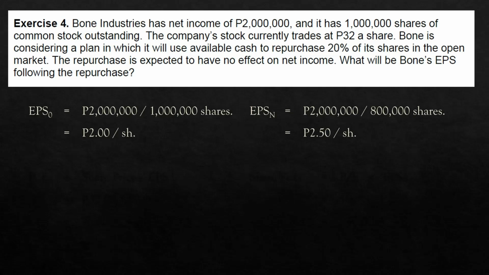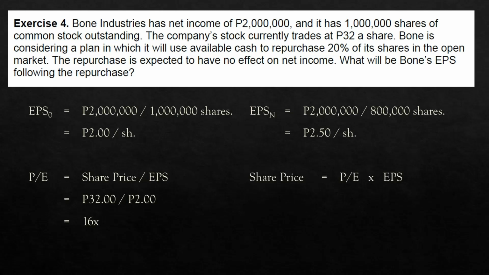Now, when the company's PE ratio is not expected to change, let's calculate the PE ratio. Originally, it was 32 pesos over 2. That is 16 times. We would expect an increase in the stock price owing to the lower number of shares outstanding. Again, assuming that the PE ratio is not going to change, the share price will be equal to, of course, PE ratio times EPS. That would be 16 times the new earnings per share of 2.50. We are expecting a share price of 40 pesos.